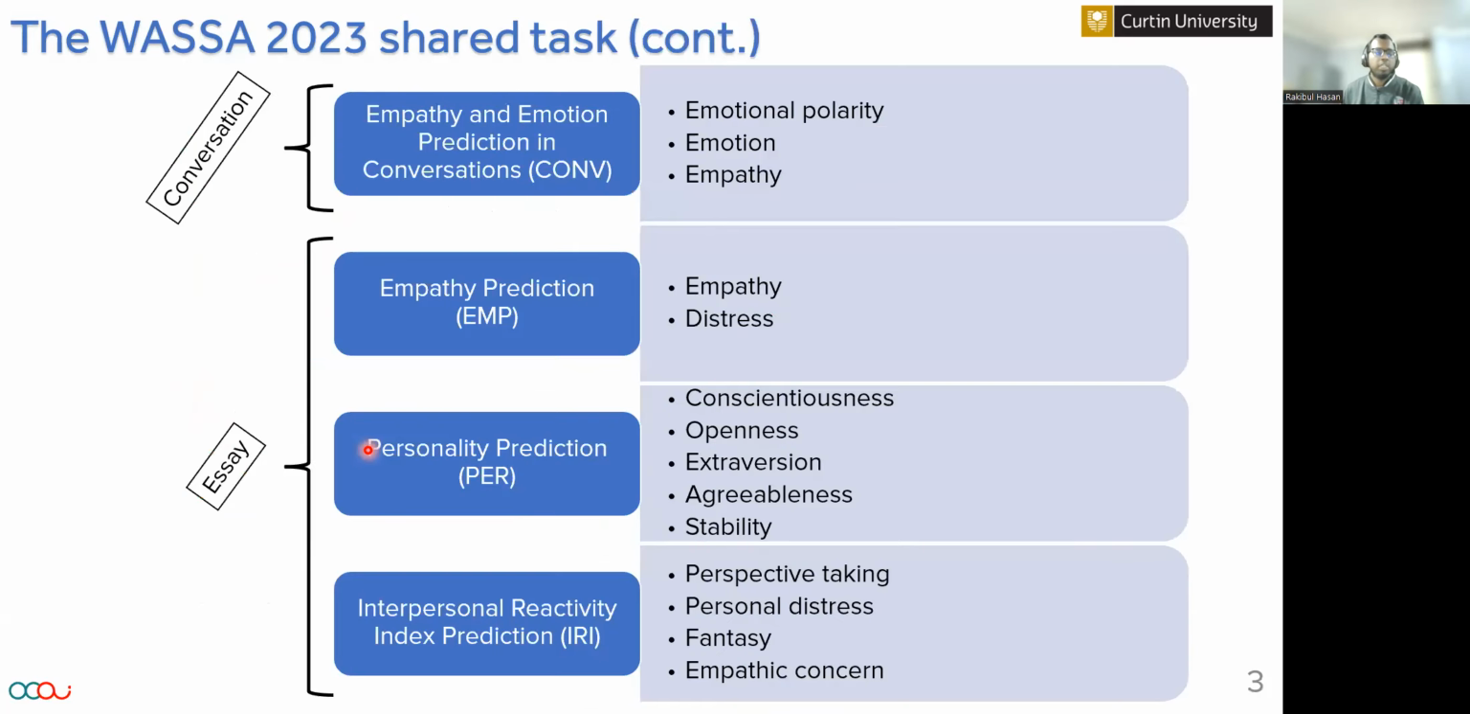With all this information, there were several prediction challenges. We participated in all four regression tasks. For example, from conversation, we predicted emotional polarity, emotion, and empathy. From essay, we predicted empathy and distress, also big five personality, and also interpersonal reactivity index.